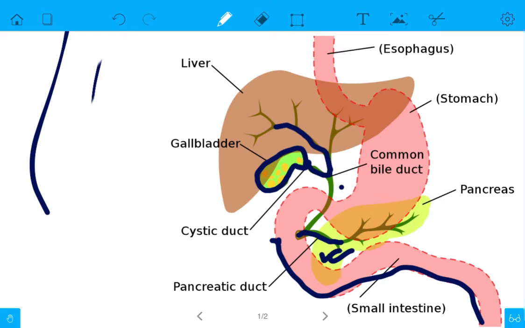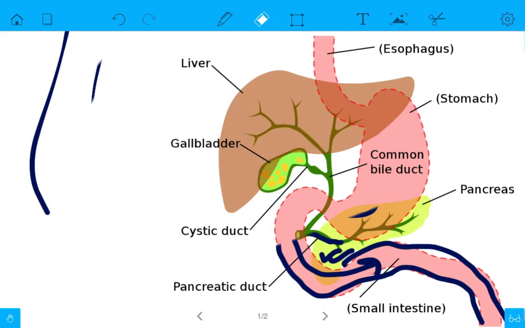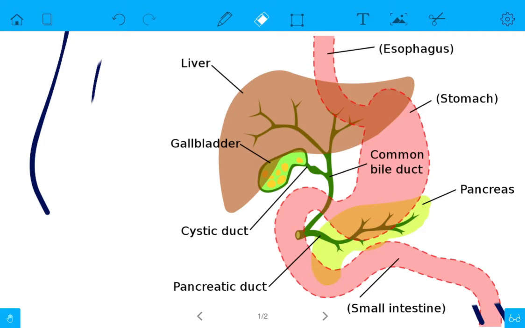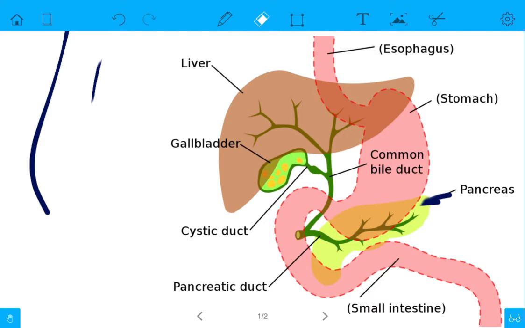This is the stomach. After the food is digested here, it goes to the small intestine like this. Now this is the pipe of the small intestine. Here, the liver secretes bile which is stored in the gallbladder, and the pancreas secretes pancreatic juice. Whenever food comes here and passes through this, the gallbladder will secrete the bile juice, and the pancreas will secrete the pancreatic juice. Understood? And it will go into the small intestine.